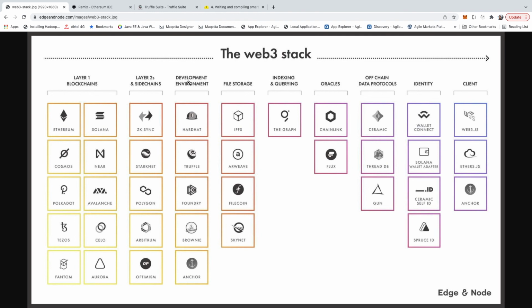Again, all of these development environments or toolchains are specific to blockchain. If you're working on a front-end application, that's a separate toolchain that you're going to use. Like if I work on React, for example, I'm going to use Create React App, a boilerplate, and then you can use a mix of it. So think of this development environment as a backend development toolchain.